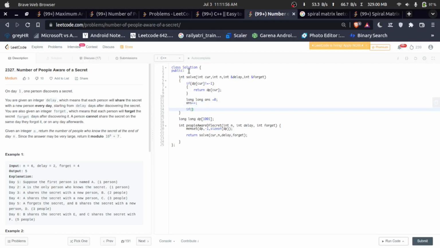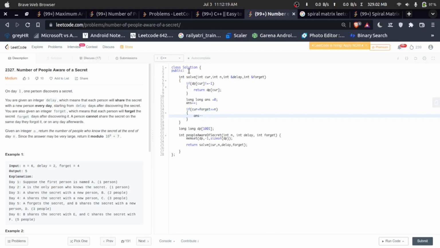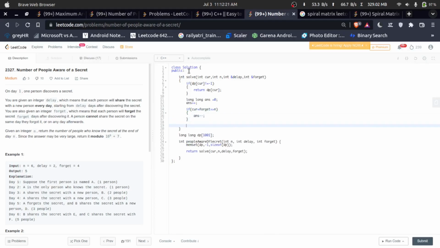Then I will check whether my span is outside n or not. If it is not, it is not required. Otherwise I will check whether my current span is after the forget period or not: current plus forget is less than or equal to n. If so, then the answer will be deducted there. After that, for integer i equals current plus delay, because after the delay we can share.